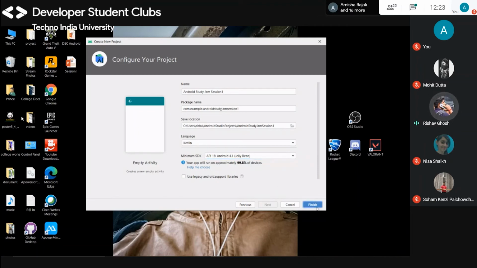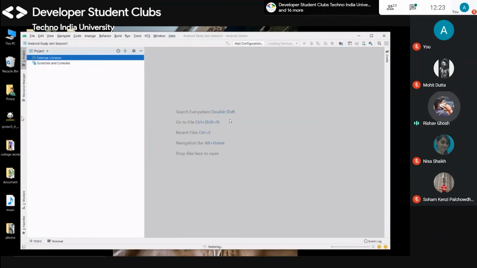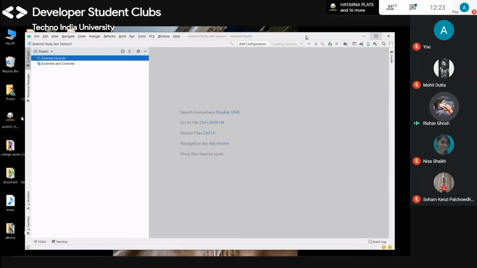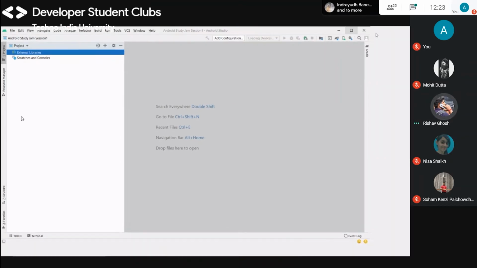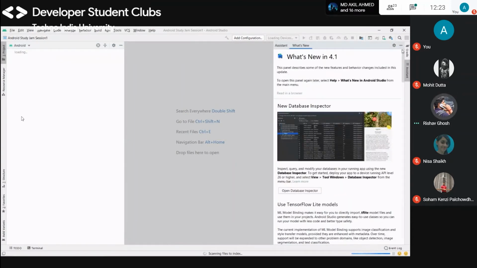Okay, and then I have to click on finish, and this will be your workspace. Android Studio will take some time to load everything. I already told you this is my low-end laptop. It will hang, don't worry. It's showing what is new in 4.1. This is the updated version of Android Studio. I just updated a few minutes ago before entering the session, and I don't know what is new. I need to read it later.